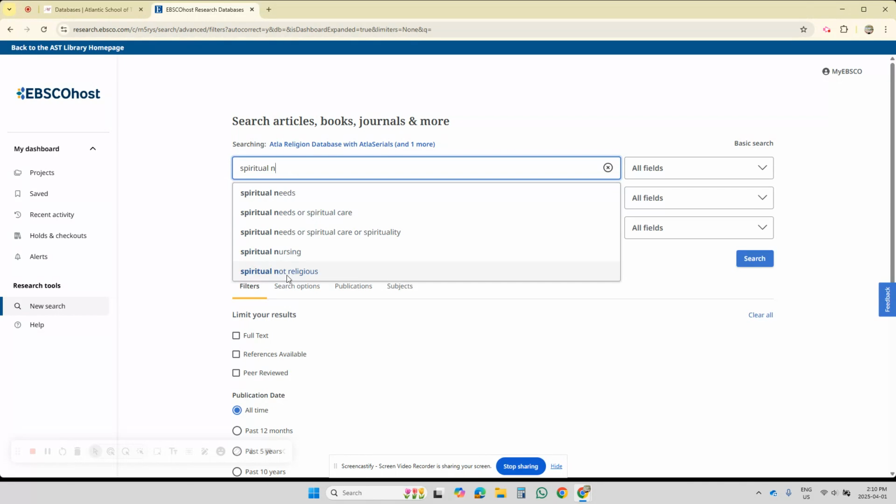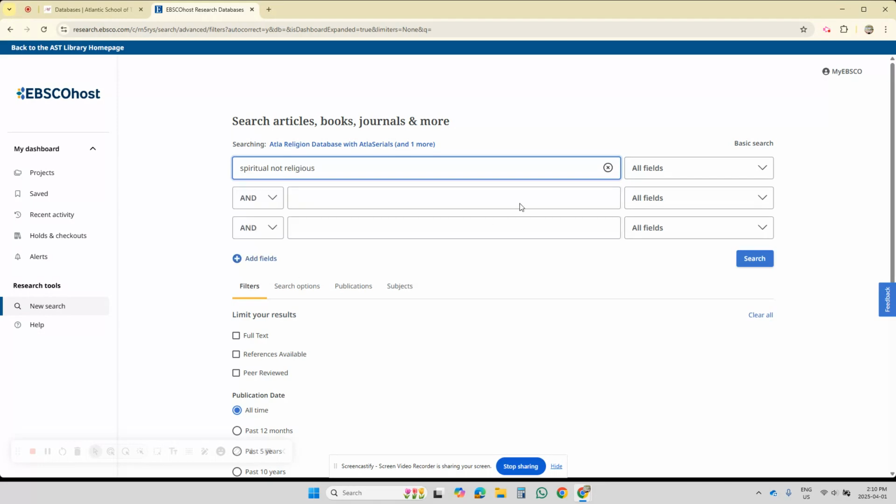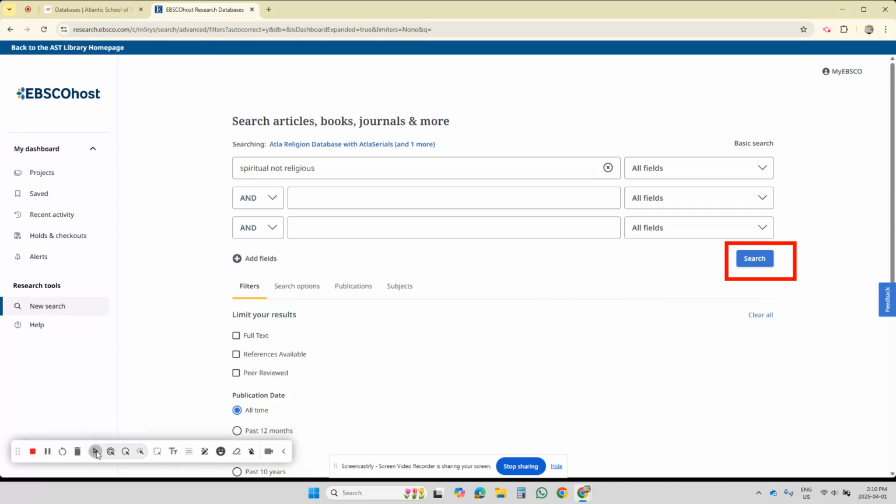I could have typed it myself, but it's recommending it. So I'm going to select it, spiritual, not religious. And then here, there's your search button. You can also hit enter. So we're going to hit search. And let's see. I hit search.